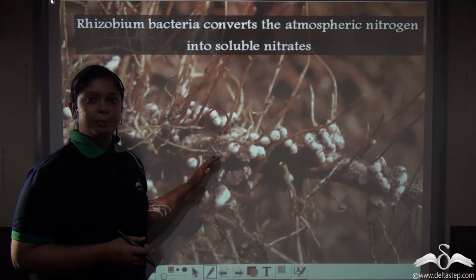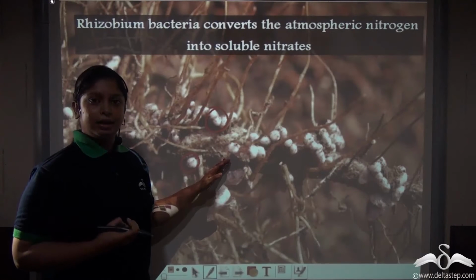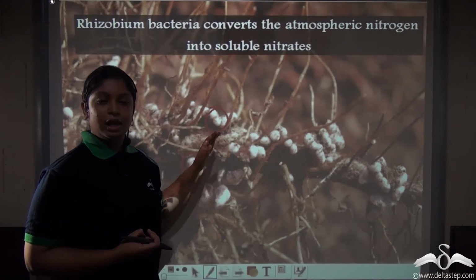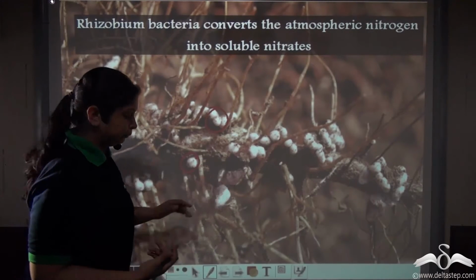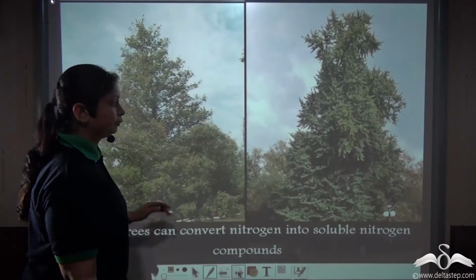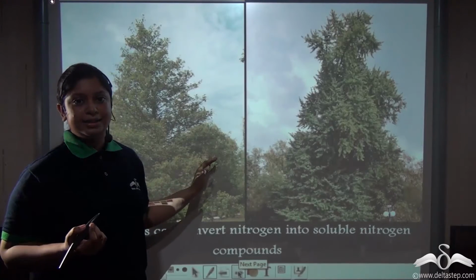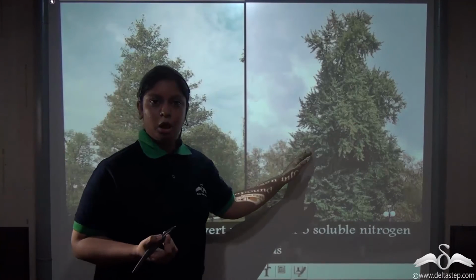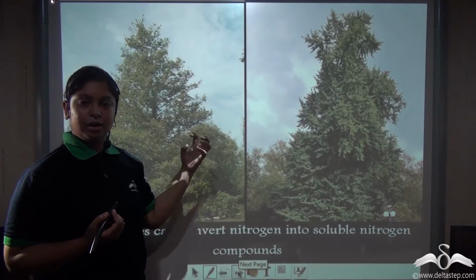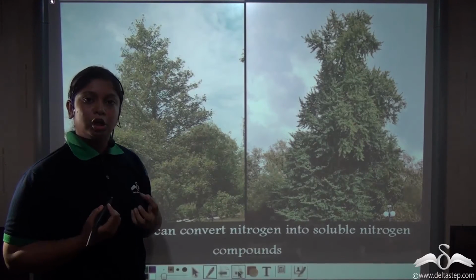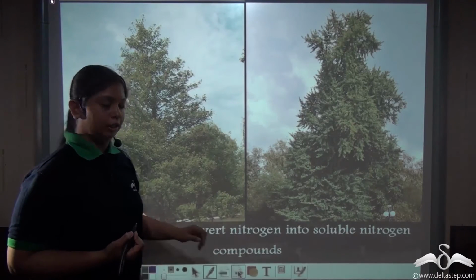So these rhizobium bacteria can directly take the atmospheric nitrogen and convert it into soluble forms in the soil. Also, there are some plants like alnus and ginkgo which can also fix nitrogen directly from the atmosphere and convert it into soluble forms in the soil.